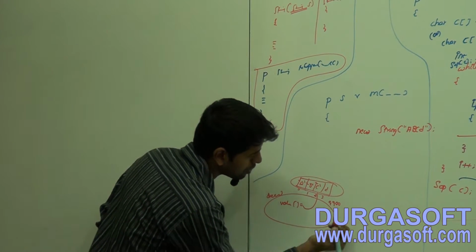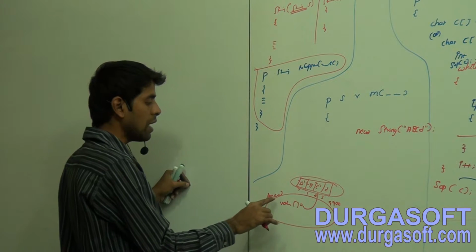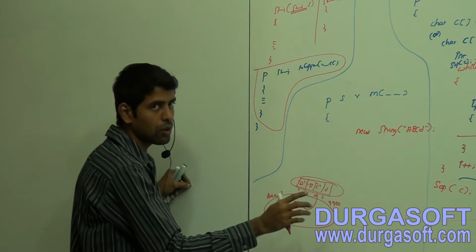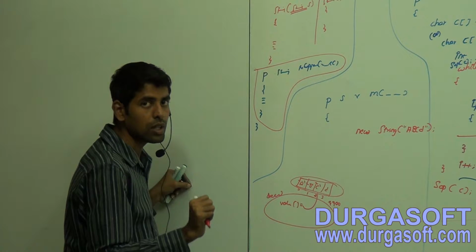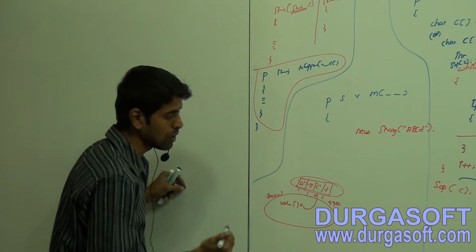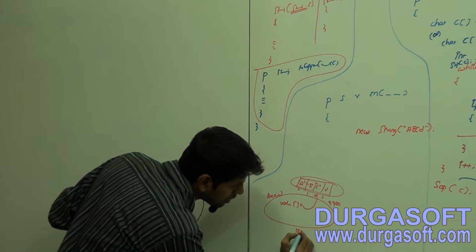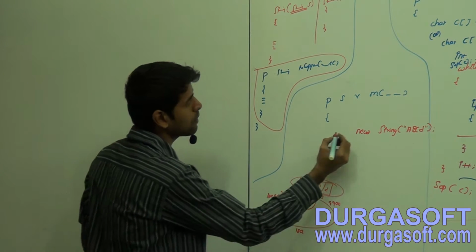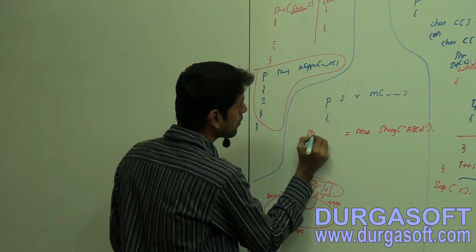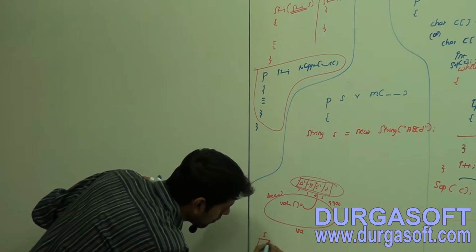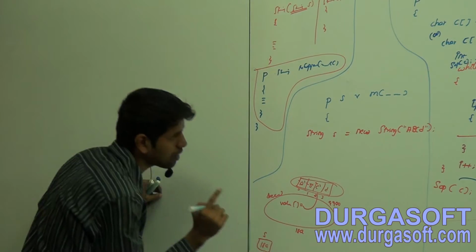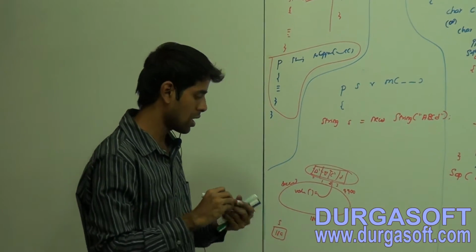Now the address or hash code's approximate hexadecimal string value is our reference value. Let it be 18A. That one I am going to assign to a string reference s. Now s will have the value 18A.